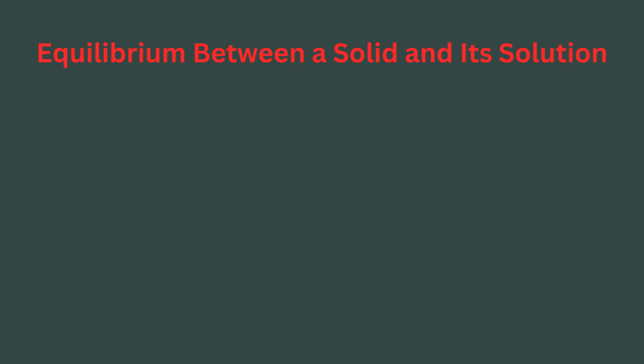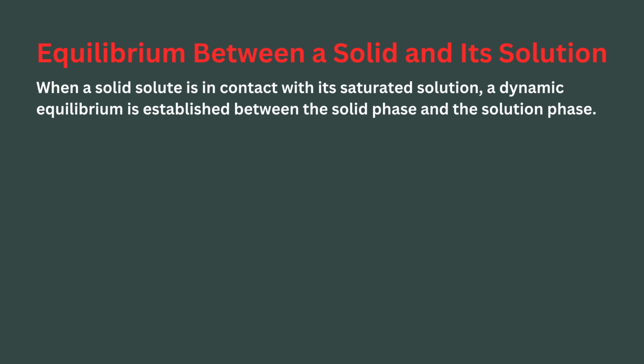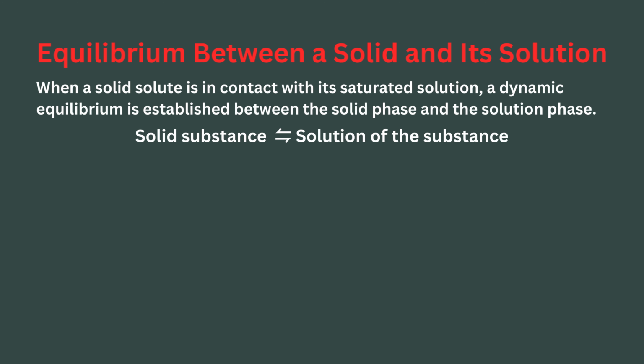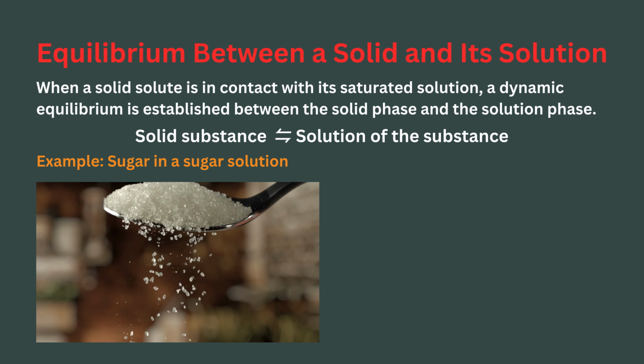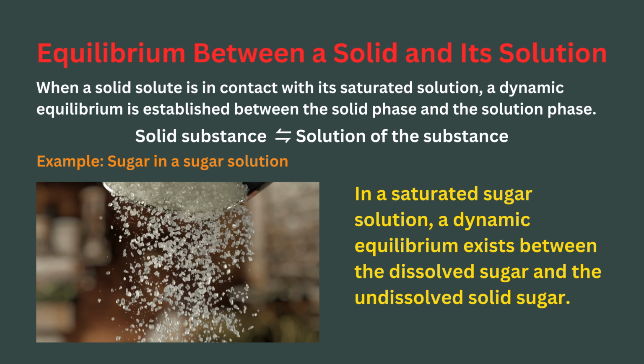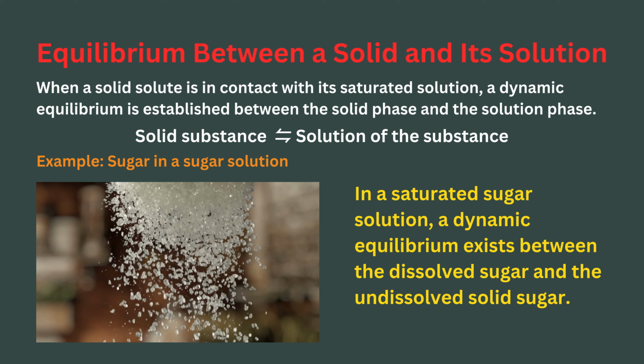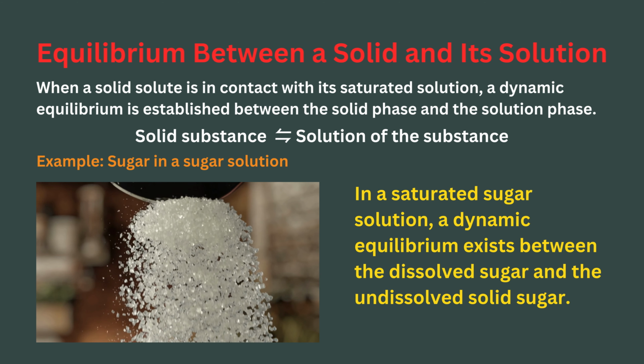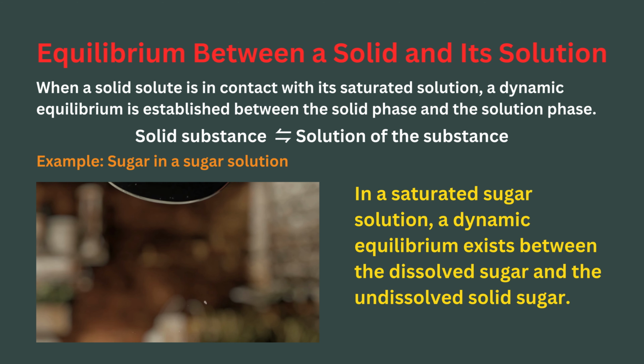Equilibrium between a solid and its solution. When a solid solute is in contact with its saturated solution, a dynamic equilibrium is established between the solid phase and the solution phase. Solid substance in equilibrium with solution of the substance. Example: sugar in a sugar solution. In a saturated sugar solution, a dynamic equilibrium exists between the dissolved sugar and the undissolved solid sugar.